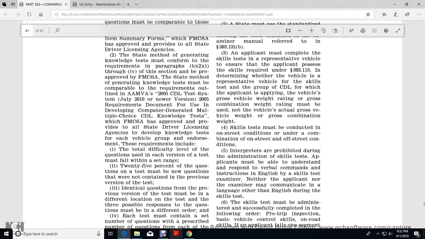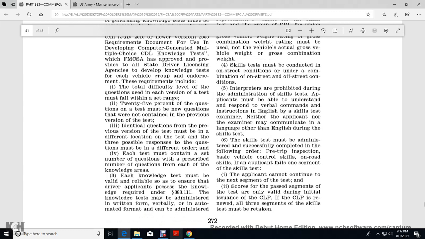All state driver license agencies developing knowledge tests for each of the vehicle group endorsements have requirements. The total difficulty of the questions used in each version of the test must fall within the set range. 25% of the questions must be new questions that are not contained in the previous version of the test. Three identical questions from the previous version must be in a different location on the test, and the three possible responses to the questions must be in a different order. Each test must contain a set number of questions, with the prescribed number of questions for each of the knowledge areas. Each knowledge test must be valid and reliable to ensure the driver applicant possesses the required knowledge.